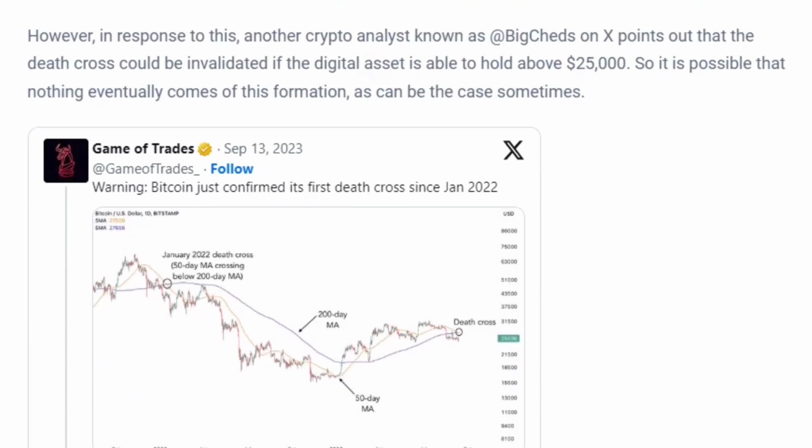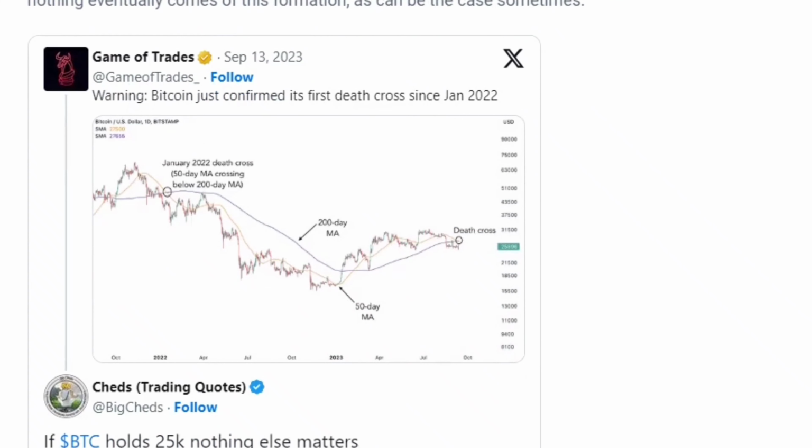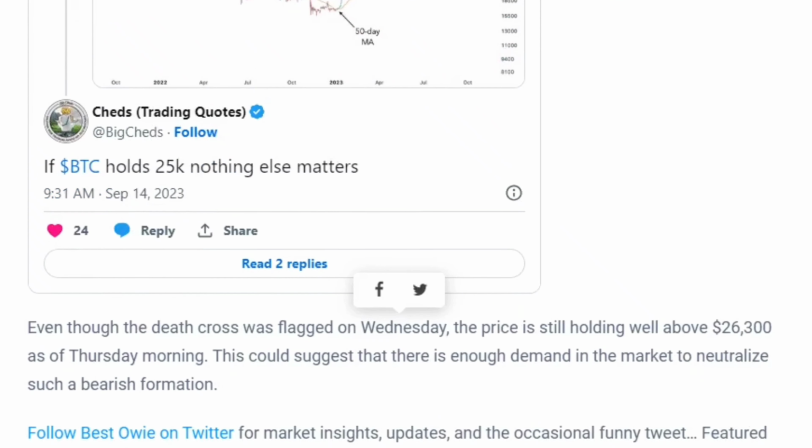However, in response to this, another crypto analyst known as @BigCheds on X points out that the death cross could be invalidated if the digital asset is able to hold above $25,000. So it is possible that nothing eventually comes of this formation, as can be the case sometimes. Even though the death cross was flagged on Wednesday, the price is still holding well above $26,300 as of Thursday morning. This could suggest that there is enough demand in the market to neutralize such a bearish formation.